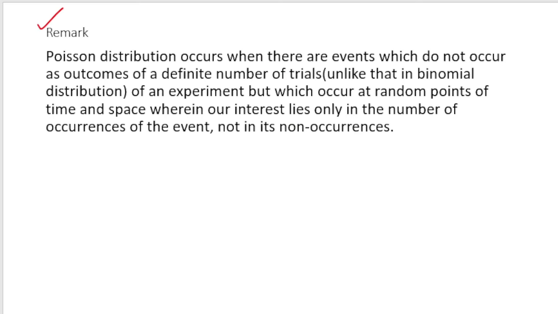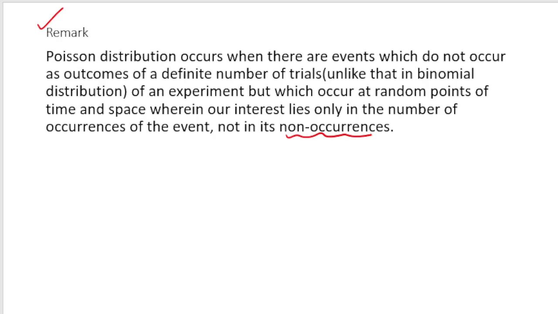So let us look at this remark that Poisson distribution occurs when there are events which do not occur as an outcome of a definite number of trials, unlike in binomial distribution, right? Let me repeat that Poisson distribution occurs when there are events which do not occur as an outcome of a definite number of trials of an experiment, but which occur at random points of time and space, wherein our interest lies only in the number of occurrences of that event, not in its non-occurrence.